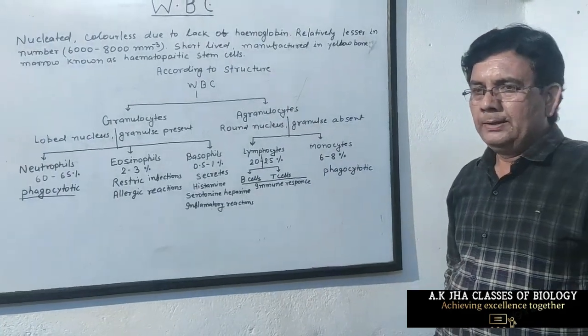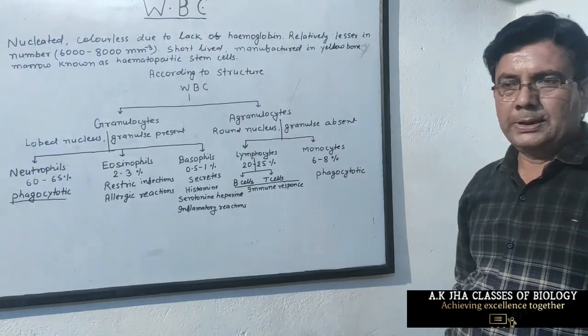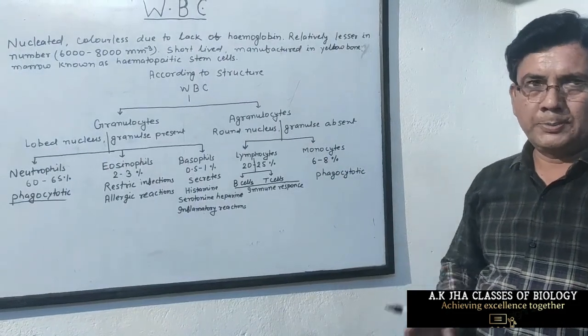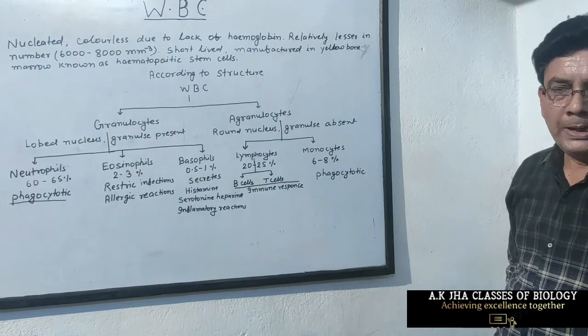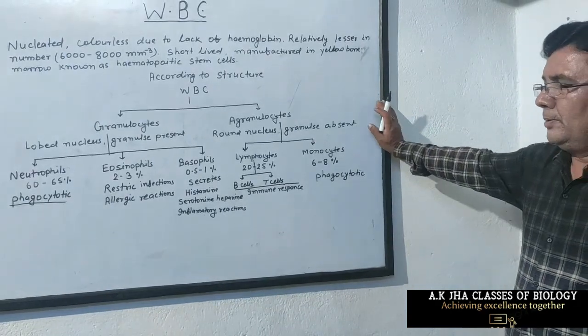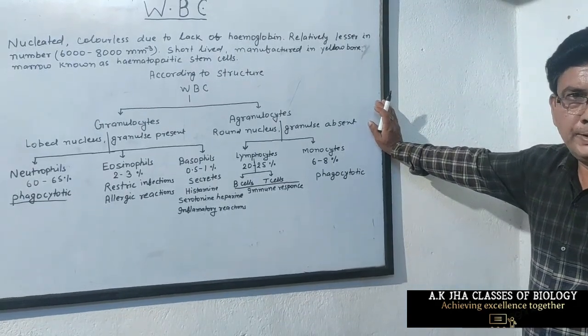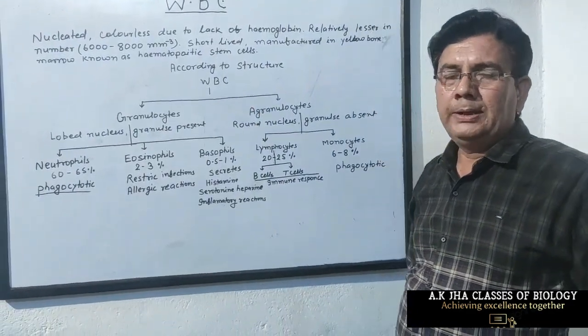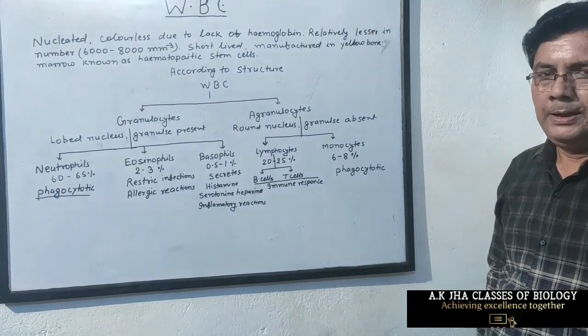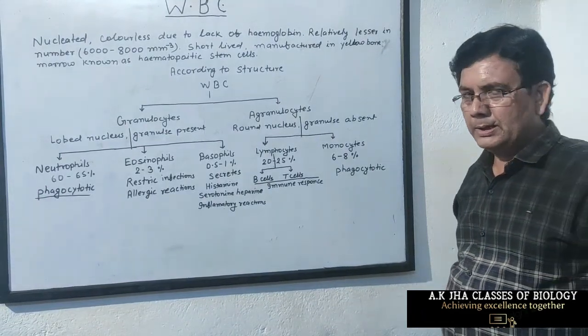When we studied different blood corpuscles, we classified them into three types: RBC, WBC, and blood platelets. We already explained RBC, then we explained WBC, and there are no types of blood platelets. They only help in clotting of blood.